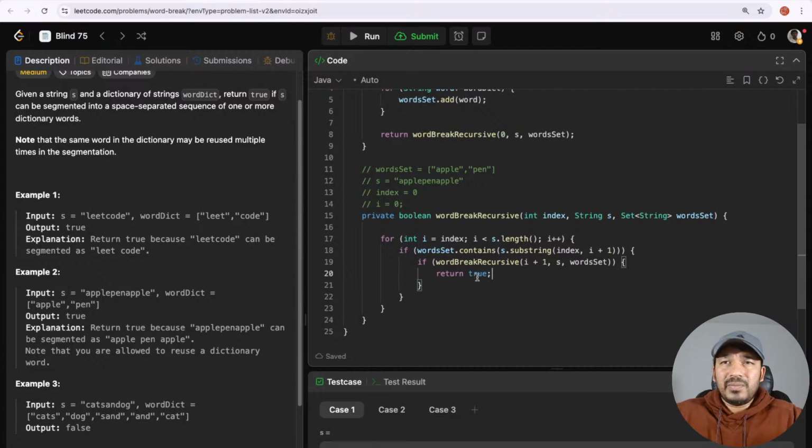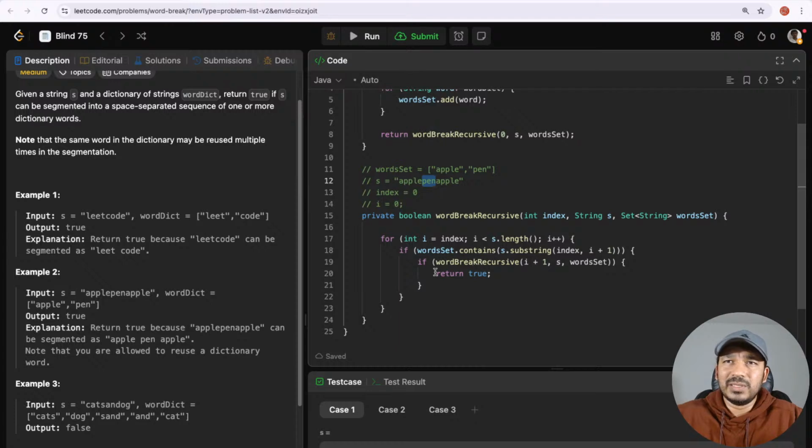So now, when does it return true? You can see here, I did a wordBreakRecursive, and this will call the recursive method starting from i plus 1, and then after 3 letters, I find the valid word pen in the iteration of the following method.